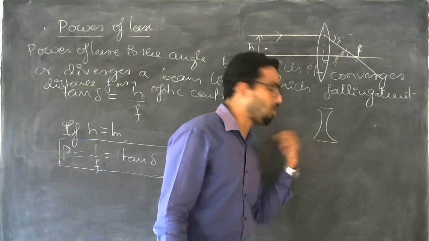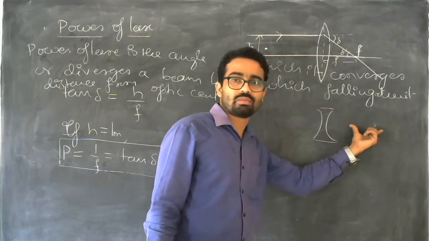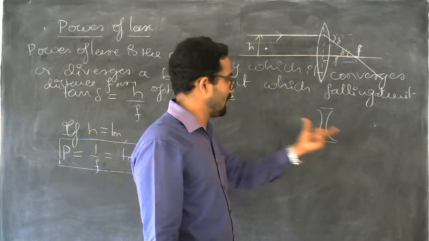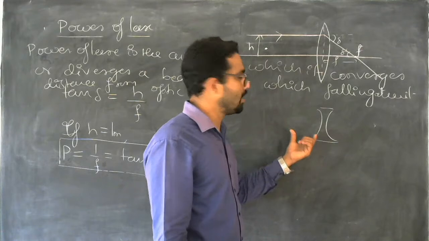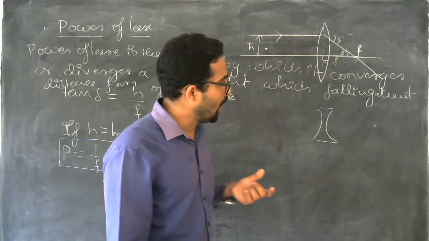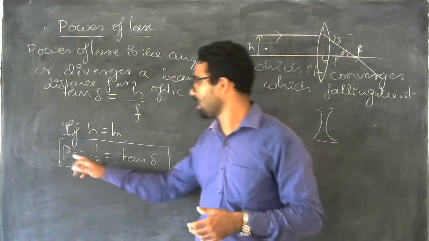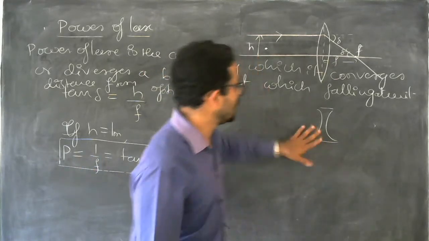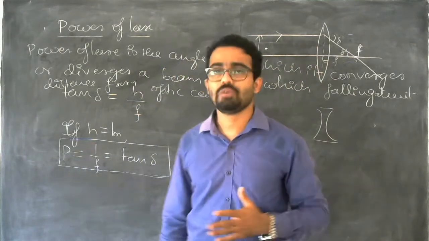If you consider a concave lens, the focal length is very large, and because the focal length is very large, power is less, and there is less divergence. So this is the application of power for these two lenses.